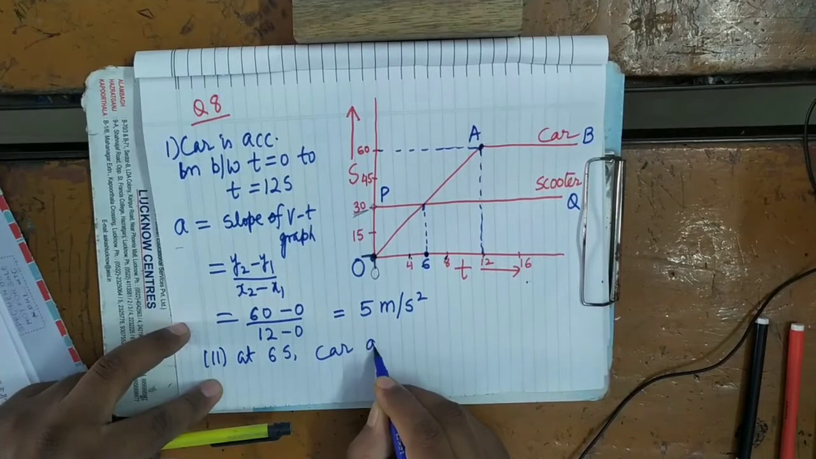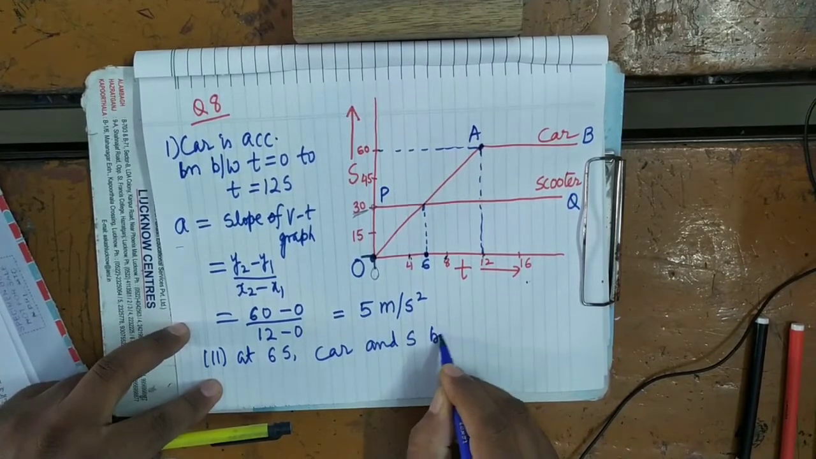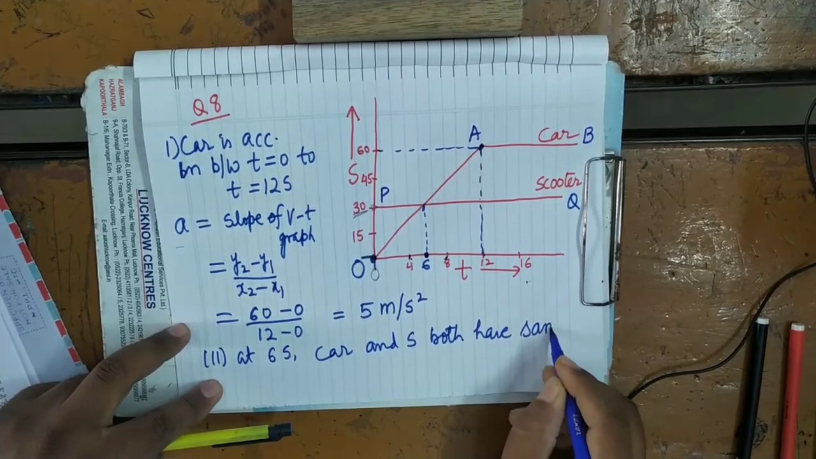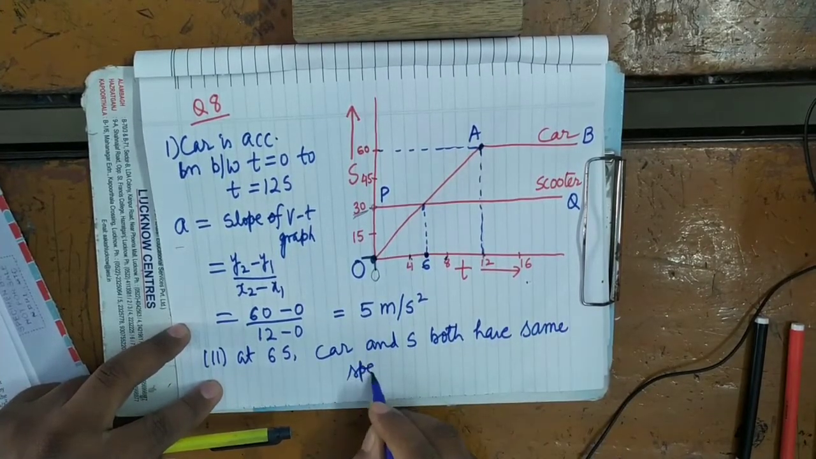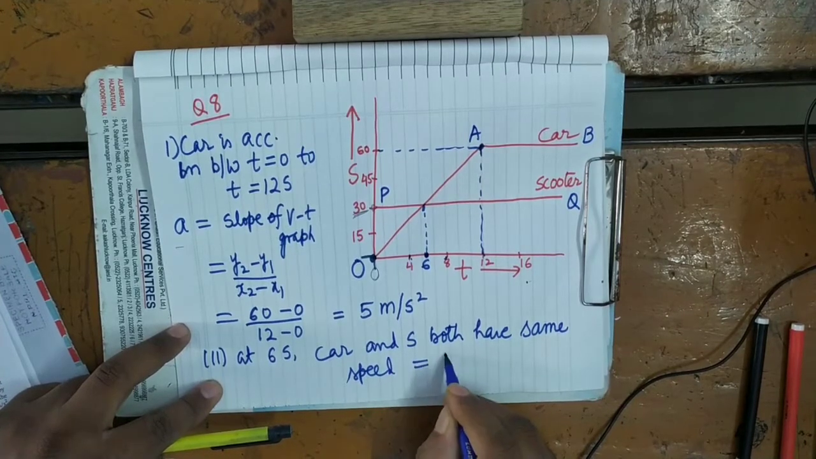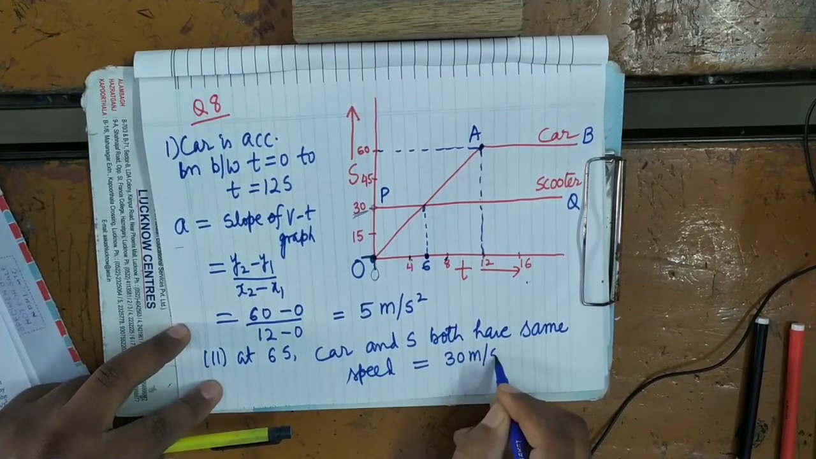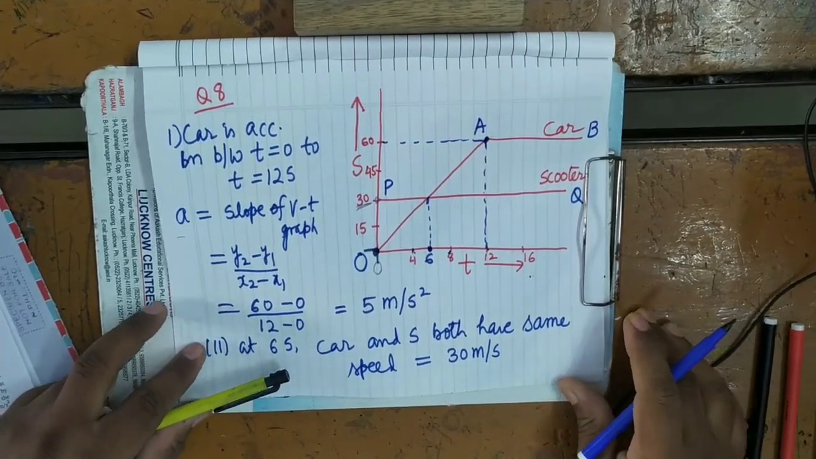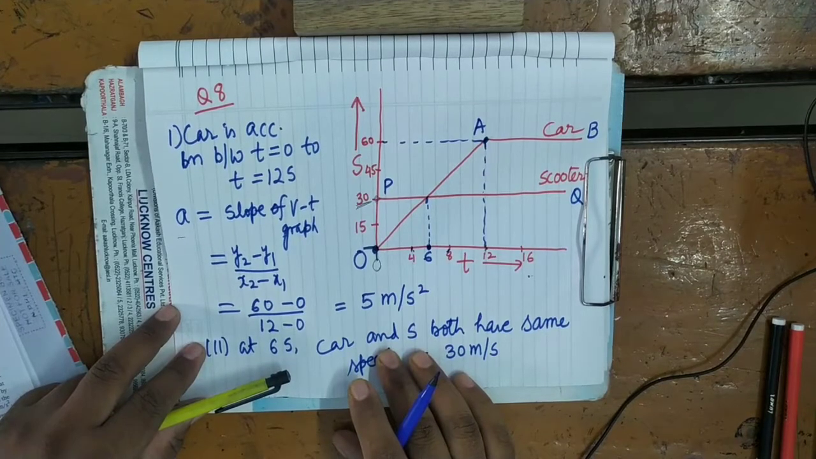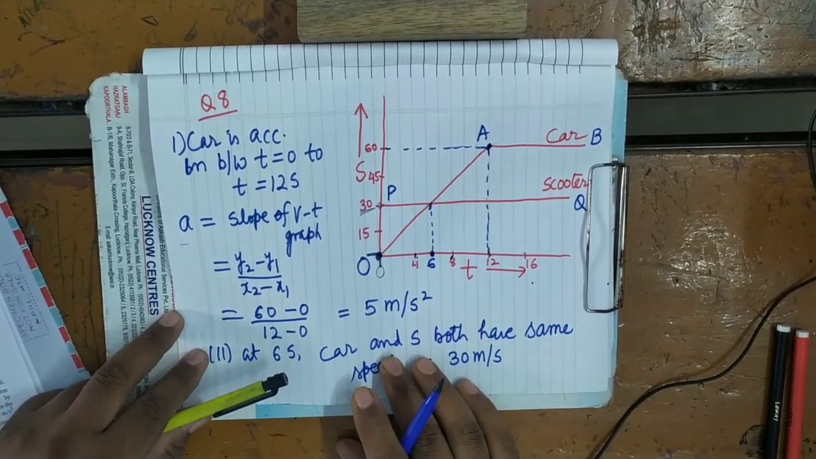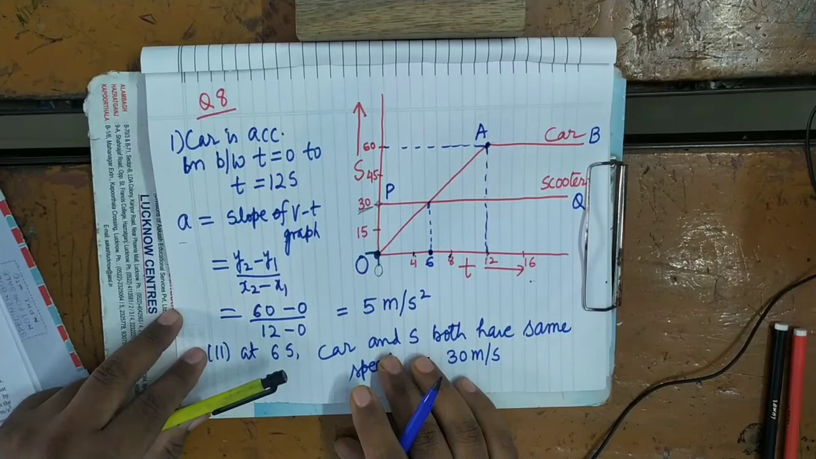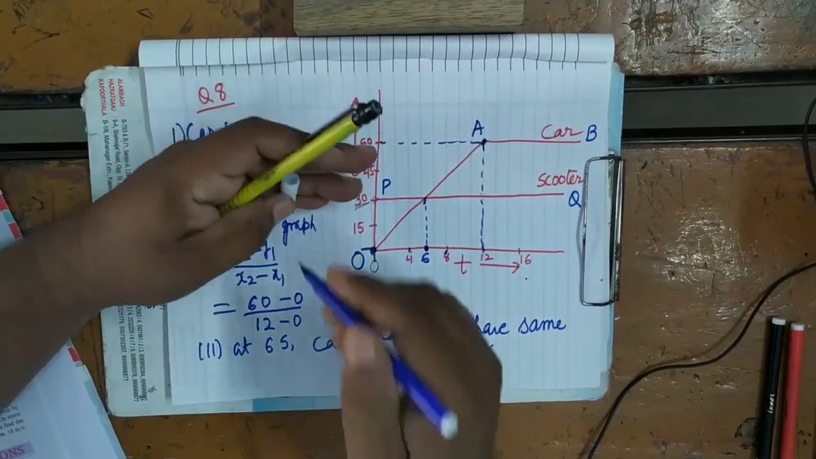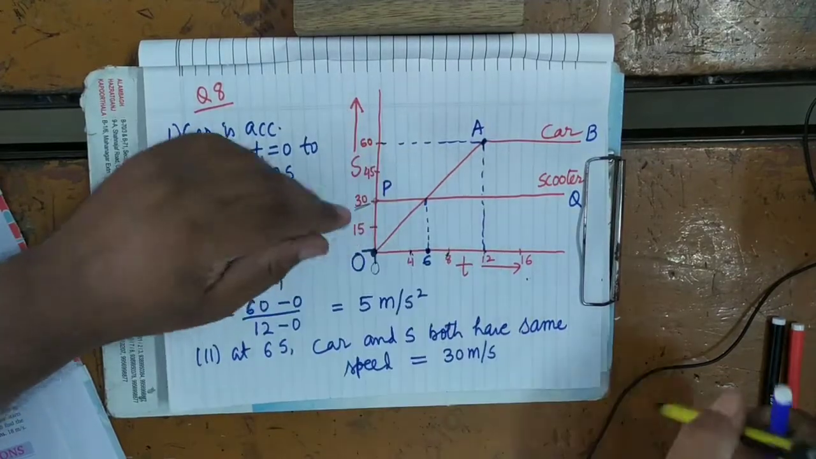So at 6 second, car and scooter both have the same speed. And what is that speed? If you see here, it is 30 meter per second. Then you have to find the difference in the distance traversed by the scooter and car in 12 seconds. What is the difference in the distance traveled by car and scooter in 12 seconds?